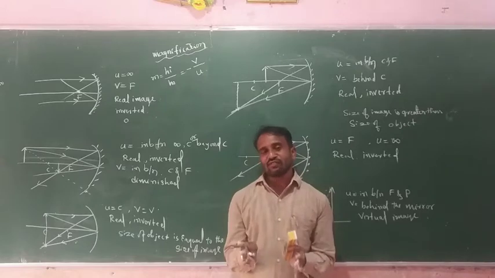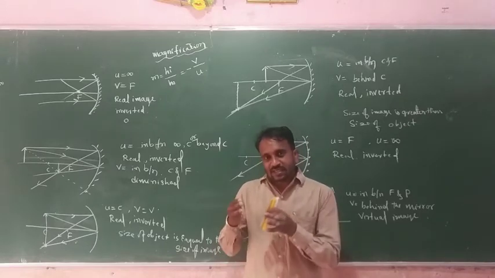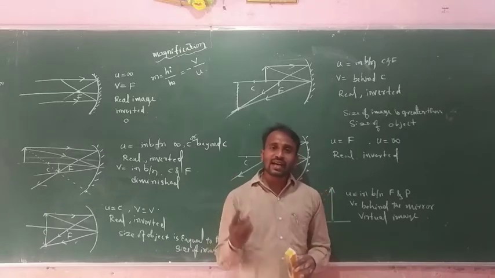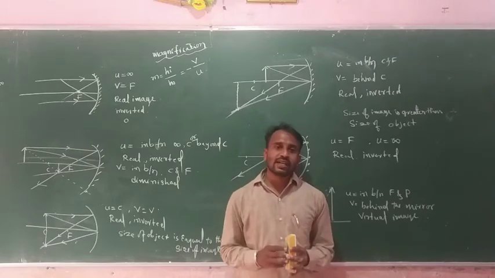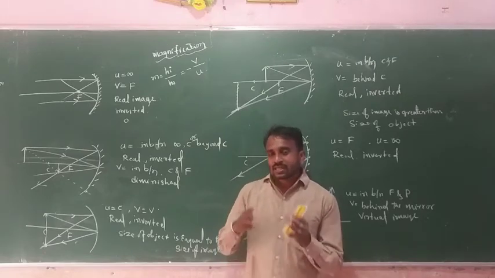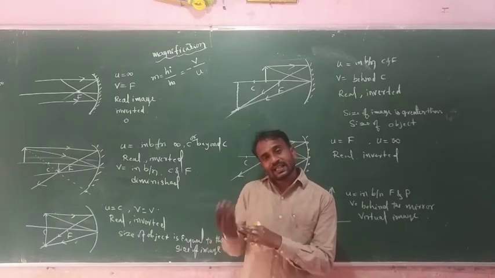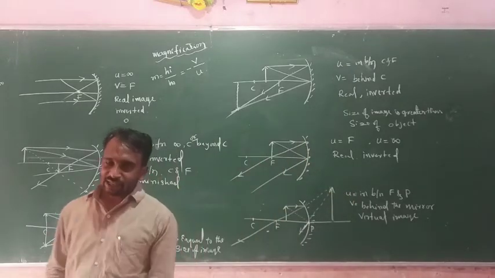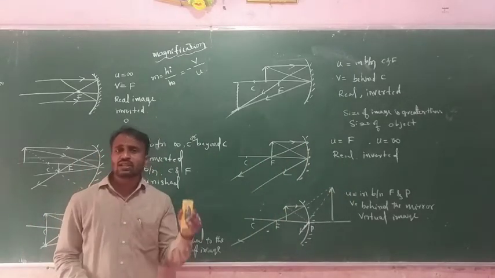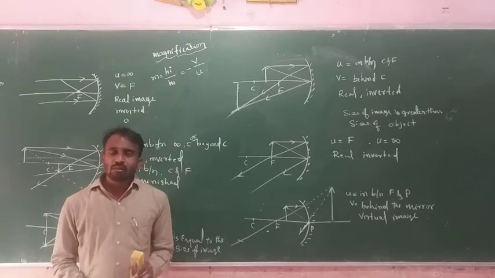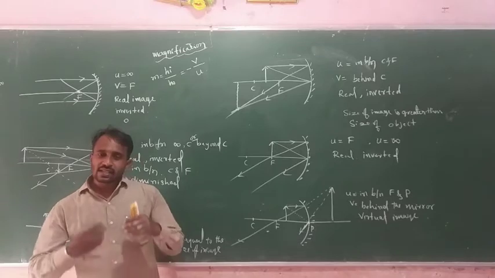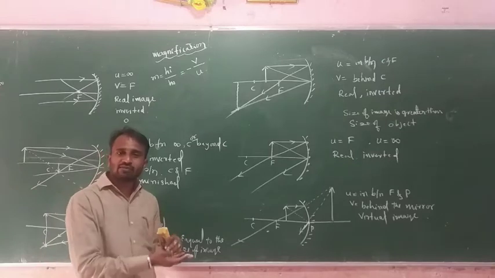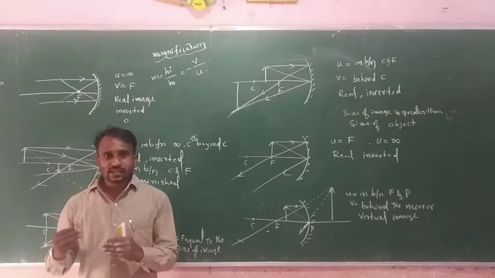Suppose the magnification value is equal to 1. It means the size of the image is equal to the size of the object. Suppose the magnification value is greater than 1, then the size of the image is greater than the size of the object. If the magnification value is less than 1, the size of the image is smaller than the size of the object. If it is equal to 1, the size of the object is equal to the size of the image.